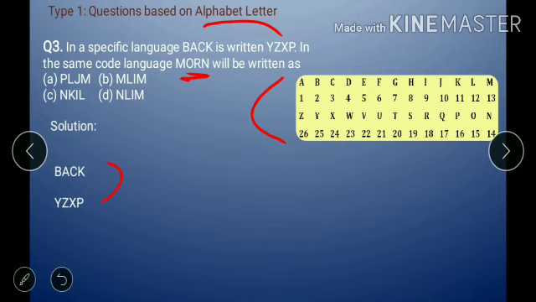From here we are getting that there is a relation of opposite letters. Applying the same logic, for M the opposite is N, O opposite is L, R opposite is I, and N opposite is M. So NLIM, that is option D. Option D is the correct one.